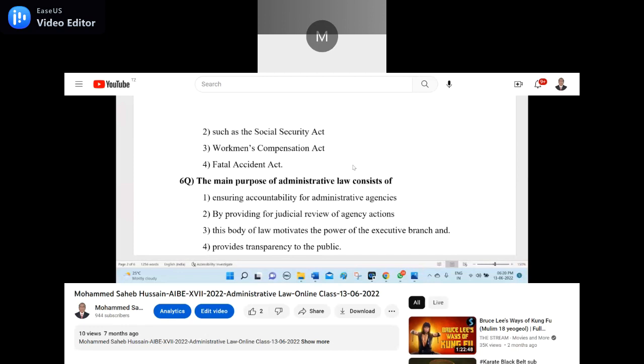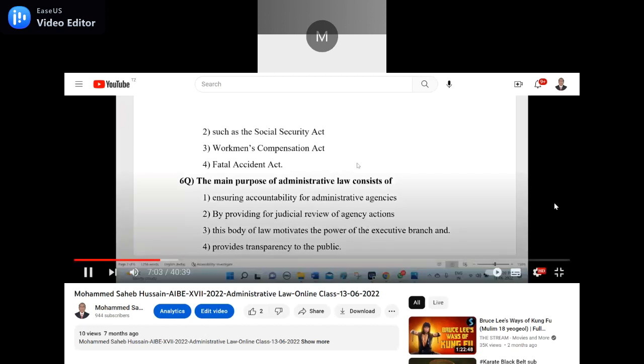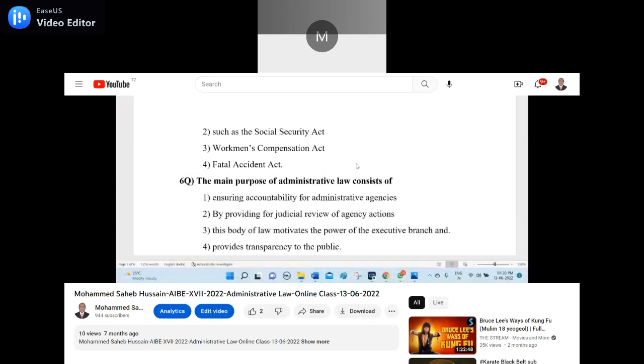Sixth question. The main purpose of administrative law consists of, number one, I think I forgot to write there which is not related to it. One is false. The main purpose of administrative law consists of, number one, ensuring the accountability for the administrative agency. Number two, by providing for the judicial review of agency actions. Number three, this body of law motivates the power of the executive branch. And the fourth one is provide transparency to the public.